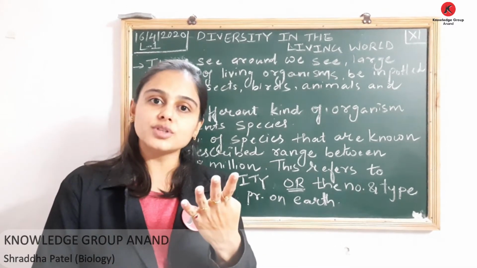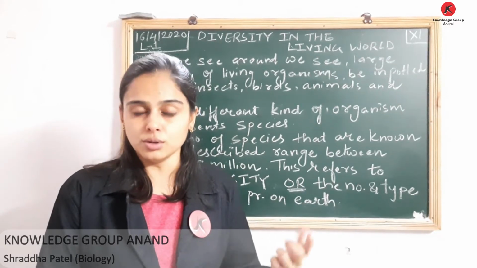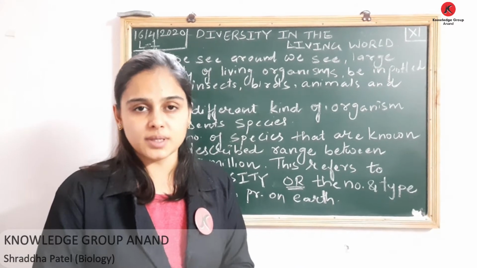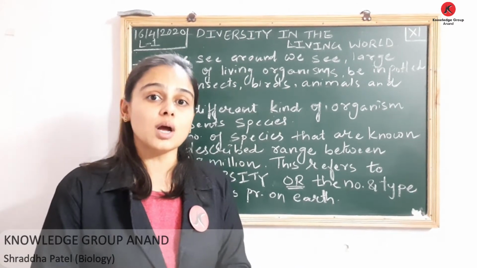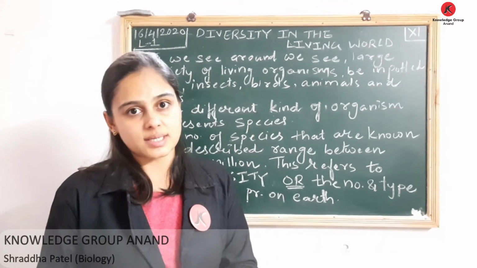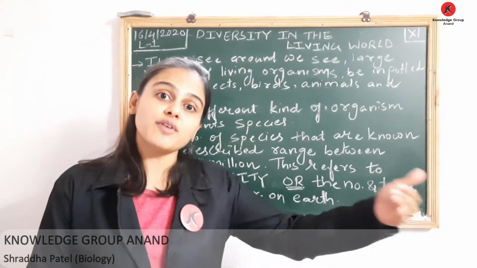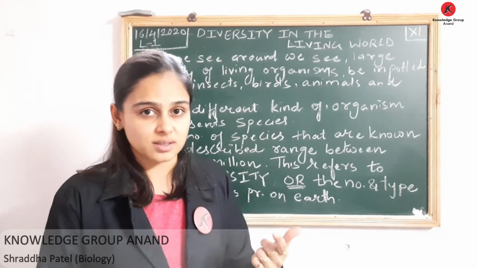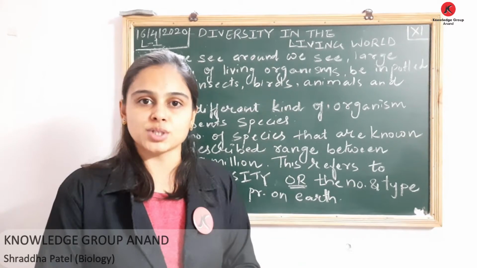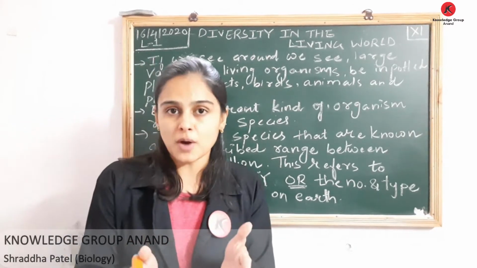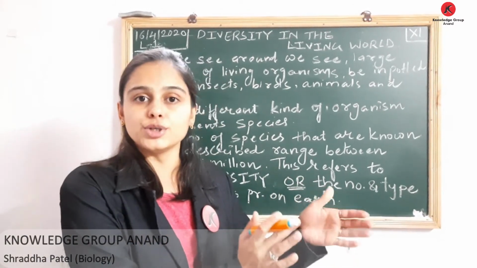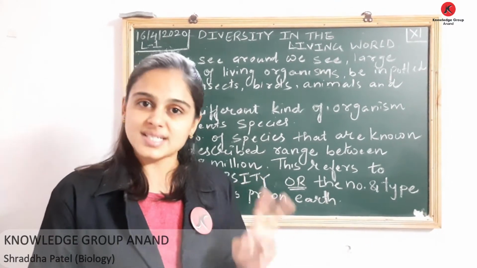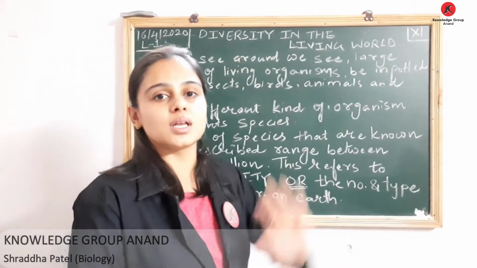Out of these 4, once again I am recalling, 2 are defining features. Which are the defining features of a living organism? Yes, nothing but your metabolism and consciousness. But the non-defining features are growth and reproduction. Why? Because they have certain exceptional cases. So this we have discussed about the first part of unit number 1, that is what is living. Now we are going to start with your second part, that is diversity in the living world.